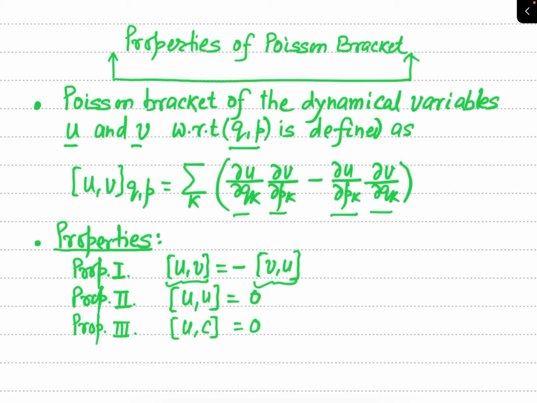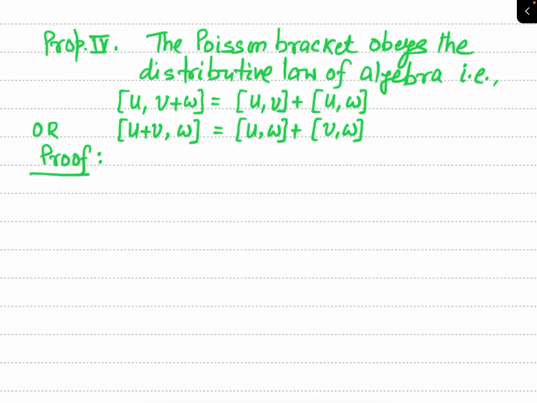Another property you have seen is that Poisson bracket of a dynamical variable u with itself, that is Poisson bracket of u and u, is 0. And similarly, in the third property we have seen that the Poisson bracket of a dynamical variable u and a constant c also vanishes. So all these three properties we have discussed in the first lecture on Poisson bracket. Now we will see the remaining property in this lecture.